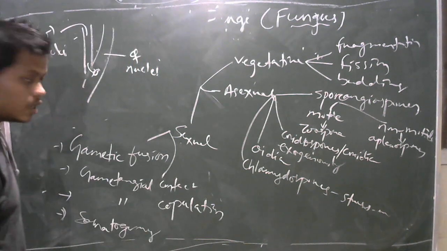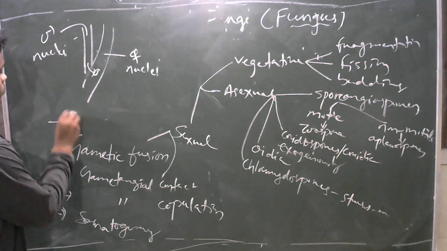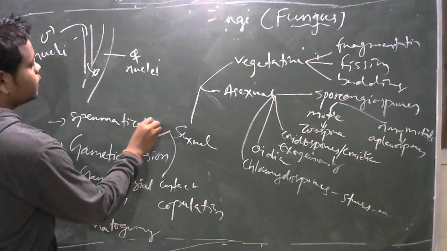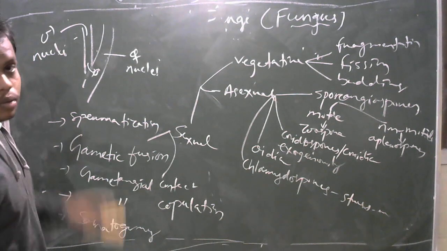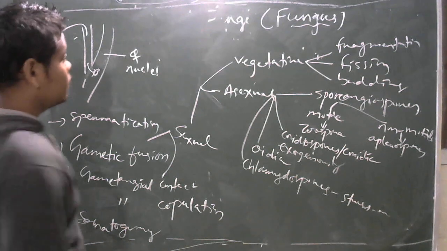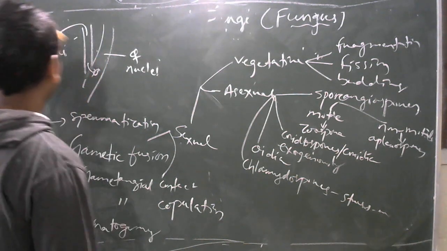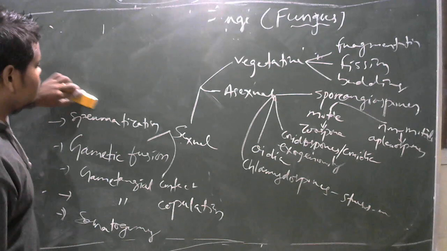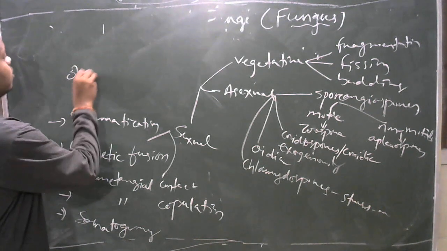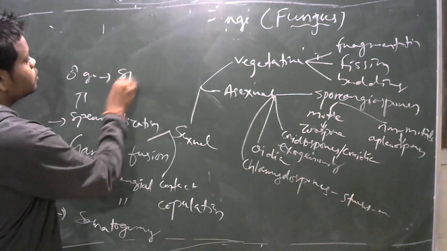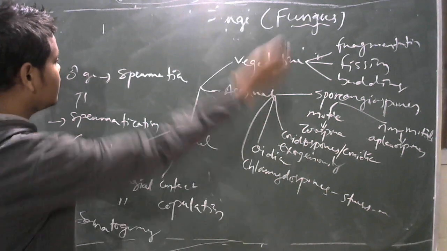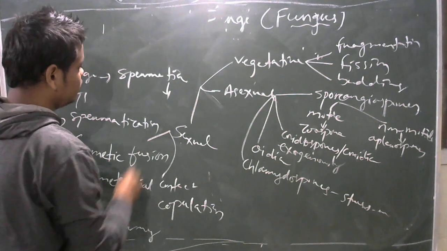This is called the process of somatogamy. The next type is spermatization. In spermatization, a special type of male gamete develops, and that is called spermatia. These spermatia are developed inside the spermatogonia.